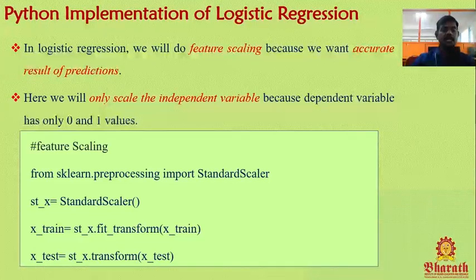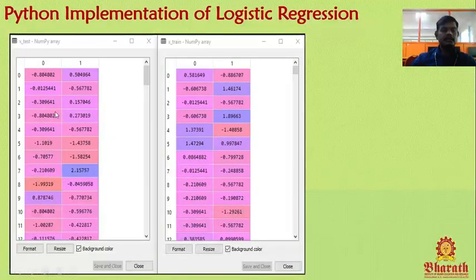Once we have prepared the data set, we need to train the model with the help of the training data set. This image shows the scaled output of the training data. Here x_test and x_train are numpy arrays.